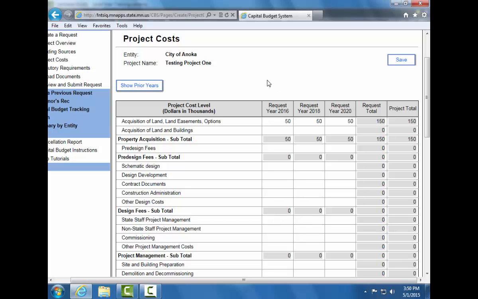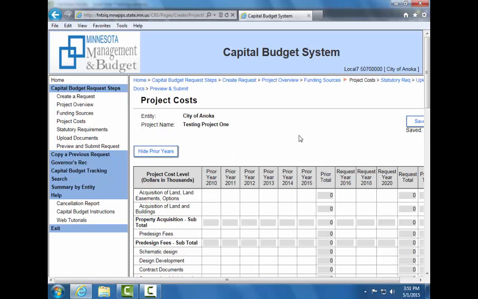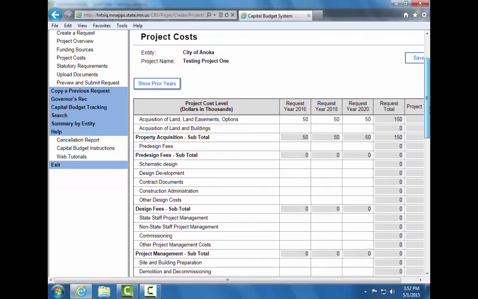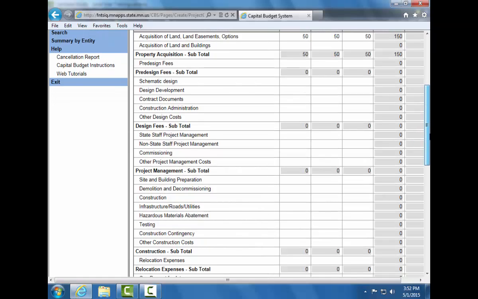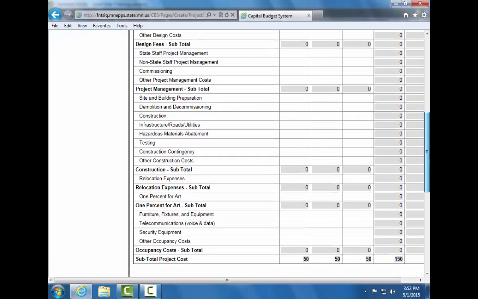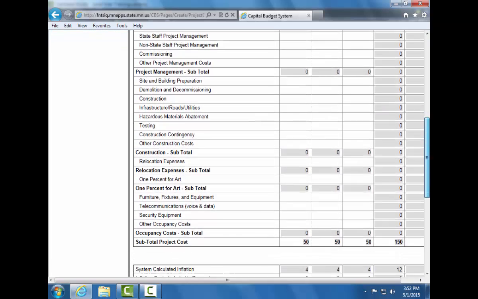If you wish to see numbers from prior years, you can click on the Show Prior Years button. If you wish to hide this information, the Show Prior Years button has now changed to the Hide Prior Years button. You can select that once more. Once you have entered all of the information for your property acquisition, pre-design fees, design fees, project management, construction, relocation expenses, and other fees, you can move on to the next table.